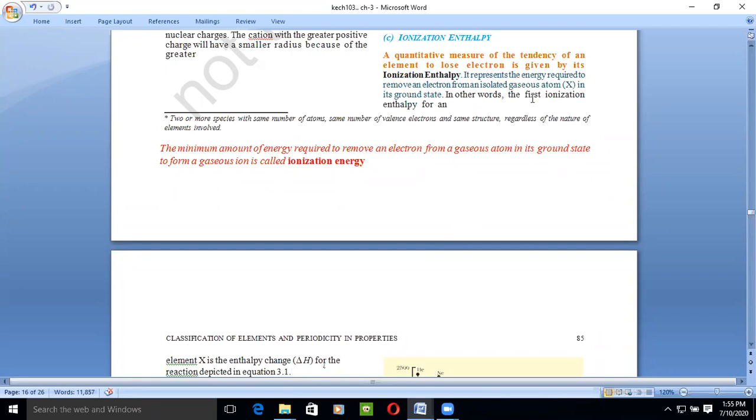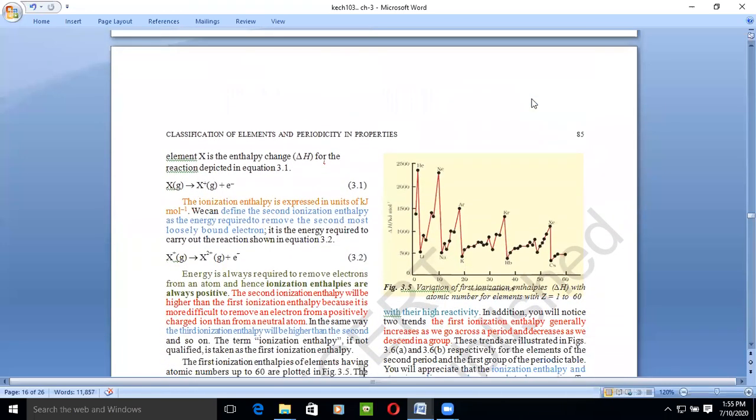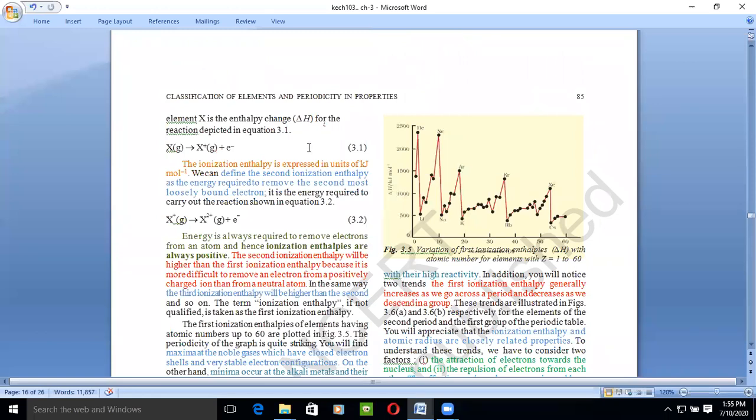In the previous class I told you that there are two types of ionization energy: first ionization enthalpy and second ionization enthalpy. The first is the enthalpy required to remove one electron from an atom.